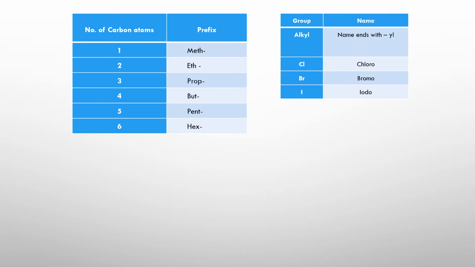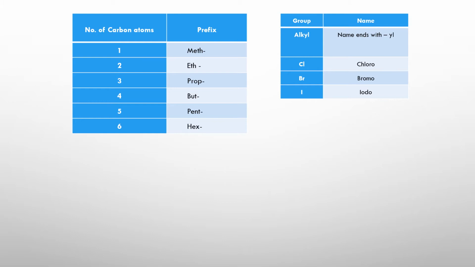And then, apart from that, this is something very important that we also have to remember. Sometimes, in the organic compound, there may be other atoms apart from carbon and hydrogen. Now, if the atom is a halogen, then you are going to put an O at the end. Like chlorine will become chloro, bromine will become bromo, and so forth.